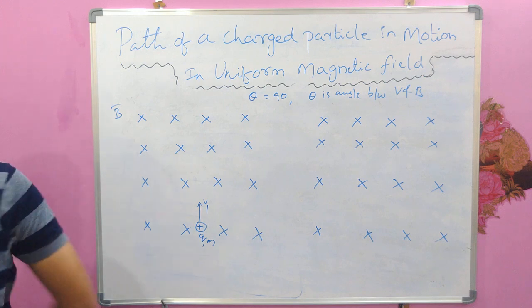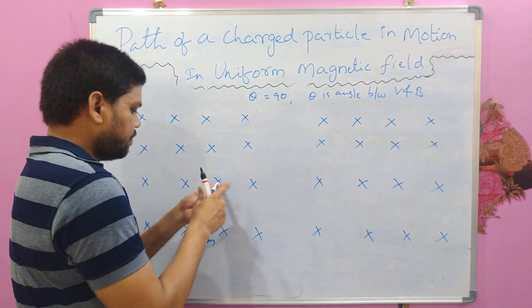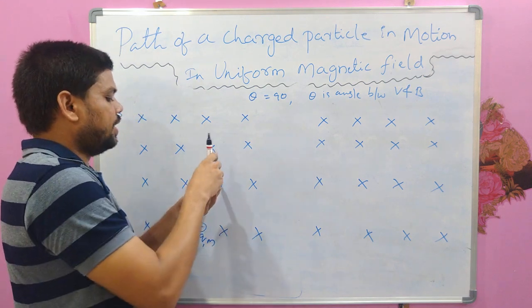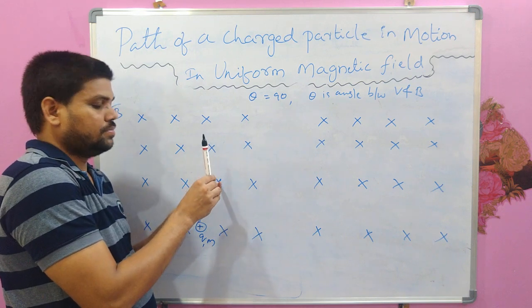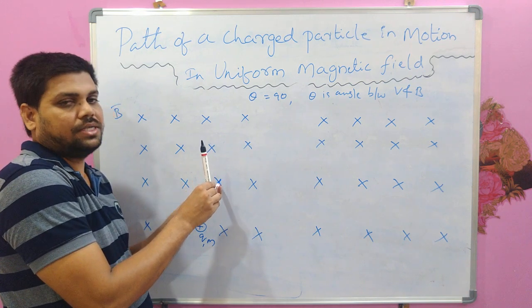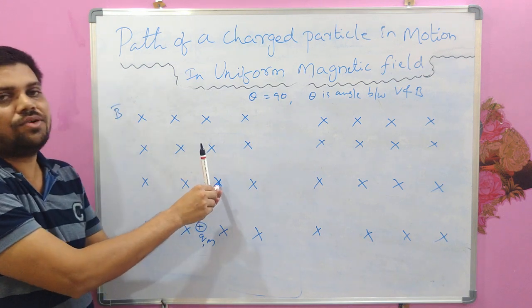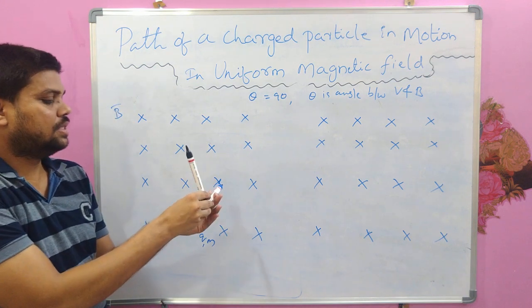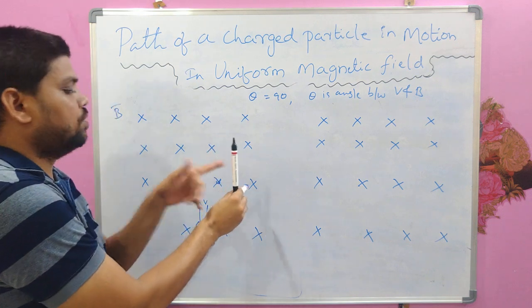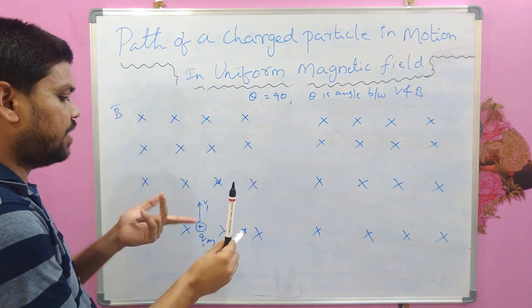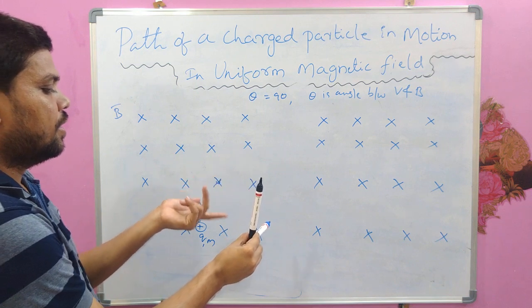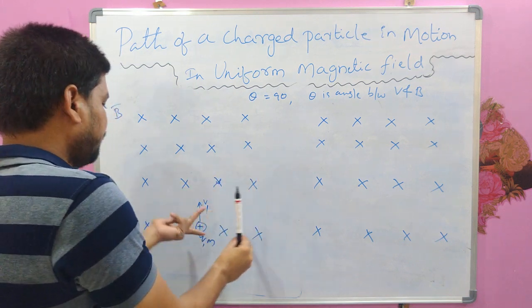So how do you imagine this? This is B, it is inward, and the velocity is this. So they are perpendicular to each other, so theta is 90. Then in which direction does the force act? This is perpendicular to both of them. Use Fleming's left hand rule. So this is the positive charge, for example.